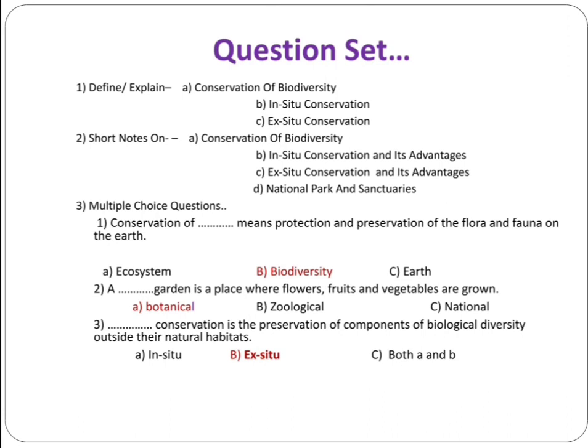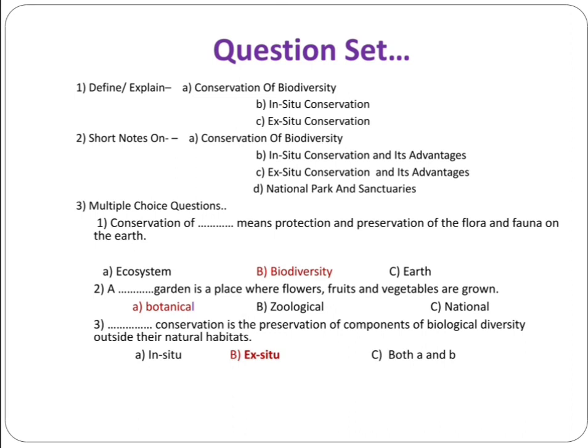Then the multiple choice questions. First question: conservation of dot dot means protection and preservation of the flora and fauna on the earth. The options are ecosystem, biodiversity, and earth. The answer is biodiversity. That is, conservation of biodiversity means protection and preservation of the flora and fauna on the earth.